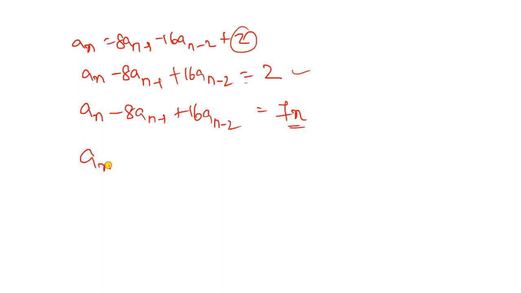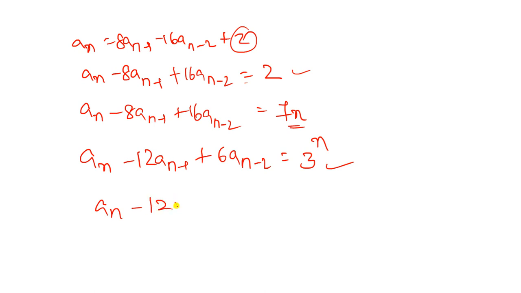For example, an minus 12an minus 1 plus 6an minus 2 is equal to 3 to the power of n. This is another form. Likewise we have an minus 12an minus 1 plus 5an minus 2 equal to n square or 2n square, anything.